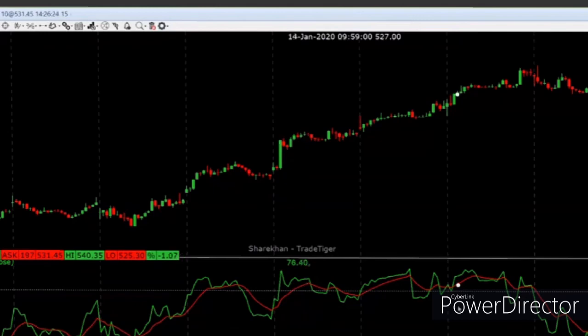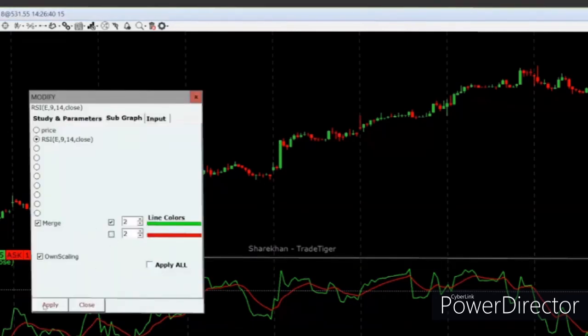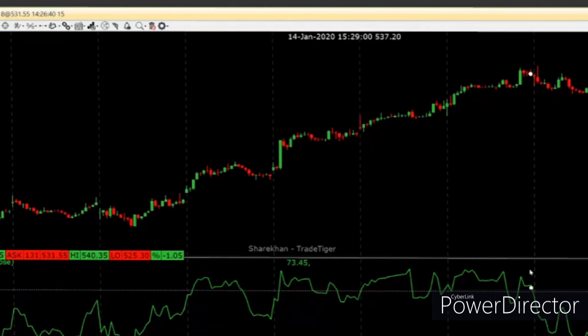But friends, all of these two, so middle line crossover or red and green line crossover, is something we are not going to use. Because one thing you must have seen is that when the prices are kind of sideways, there are so many false indications. Therefore, we are going to use a third thing which is known as divergences, for which I do not require the red line. So if you want to remove the red line, just go over here, double click, deselect this and say apply, and the red line is gone.